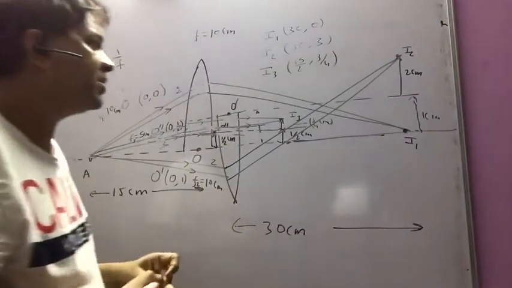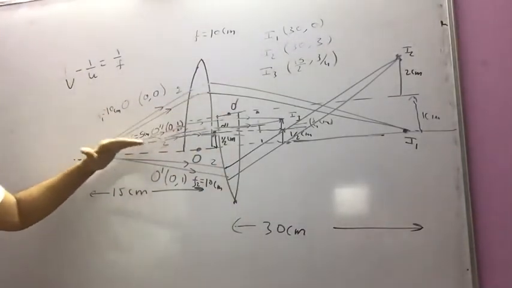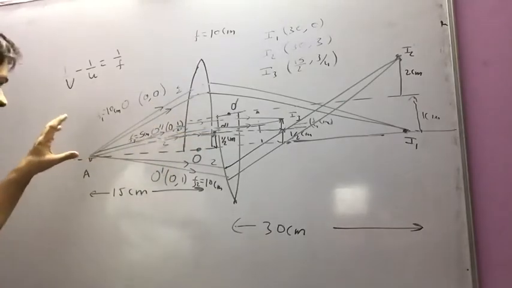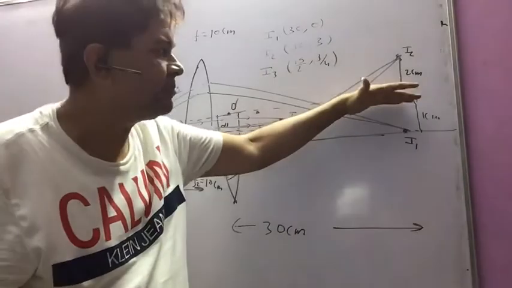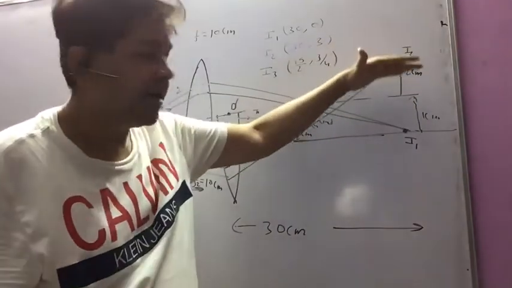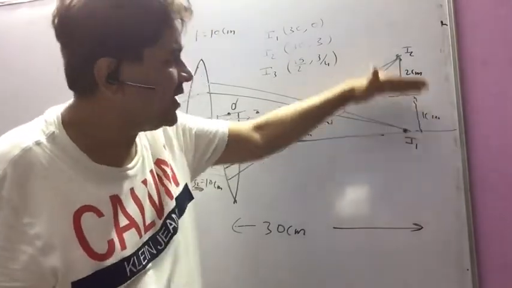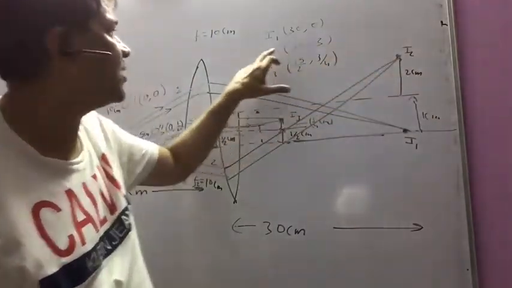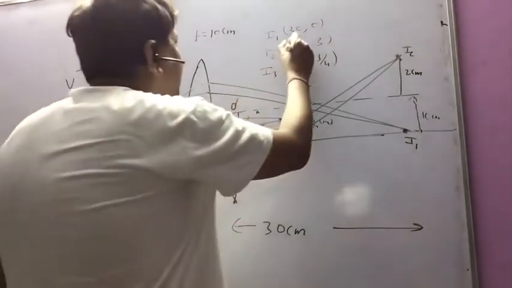Because the object is 1 centimeter below the optical axis, and V is plus 30 and U is minus 15, applying the formula of magnification it comes up 2 centimeter above the optical axis, and the optical axis is already up by 1 centimeter. So effectively the height of I2 comes out to be 3 centimeters. So the image point is 30, 3. Is that clear?